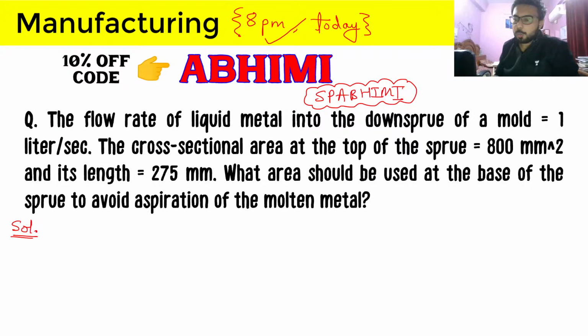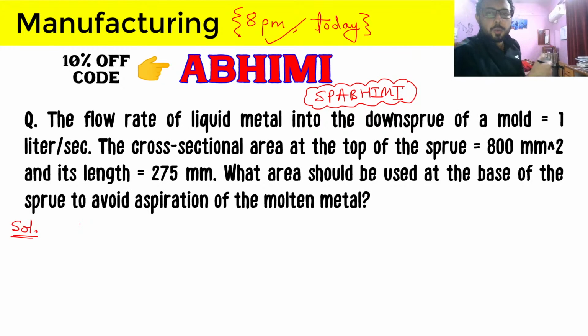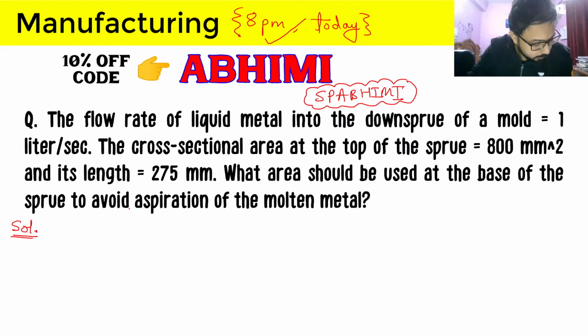So again, this was the question that I told you to do. What this question is asking is the flow rate of liquid metal in the down sprue of a mold. The flow rate is given, and Banuranjan and Surendra, I hope you are going to provide me the correct answer.